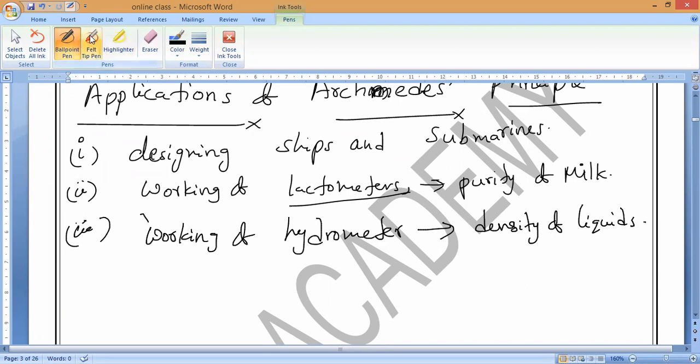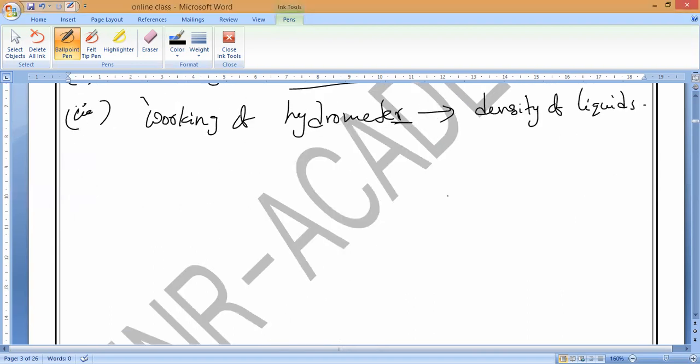How to use the hydrometer? It is there in our Atal lab. You recently noticed it. If you dip it inside the given liquid, it will automatically show the density. We even have a digital hydrometer now, which shows the direct density of a given substance. This also works with Archimedes principle only.